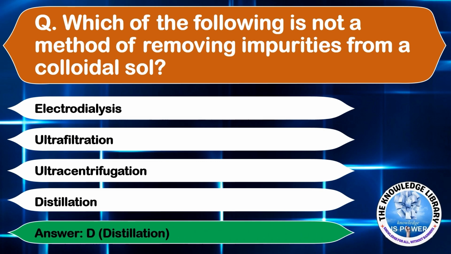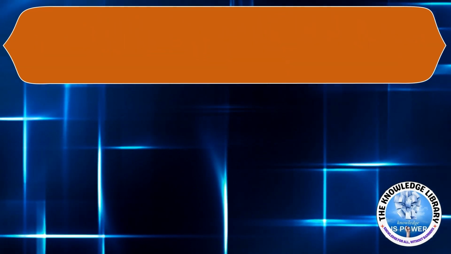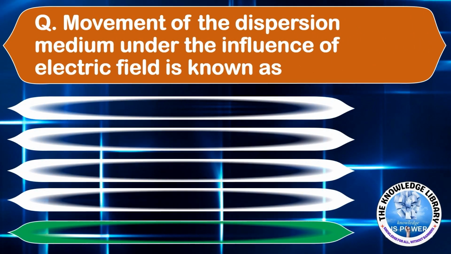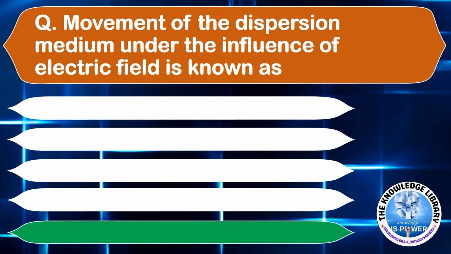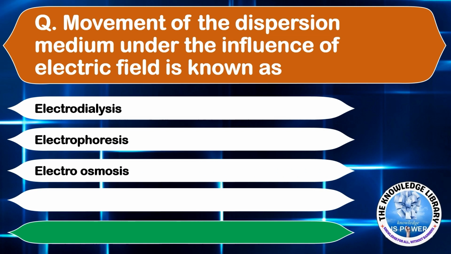Moving to the next question. Movement of the dispersion medium under the influence of electric field is known as option A, electrodialysis. Option B, electrophoresis. Option C, electroosmosis. Or option D, cataphoresis. The correct answer is option C, electroosmosis.